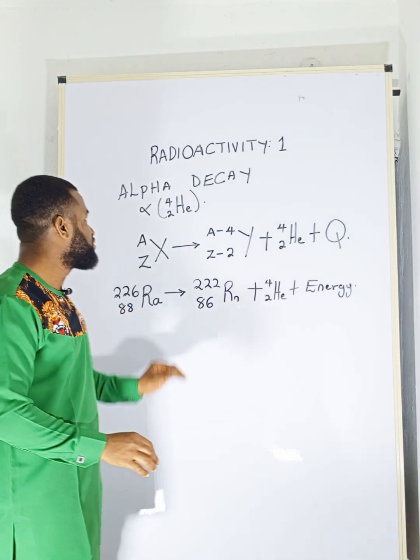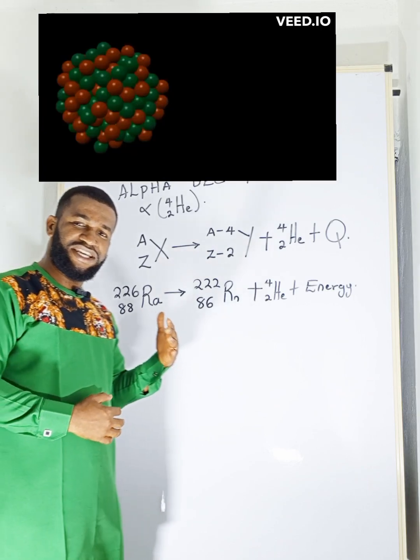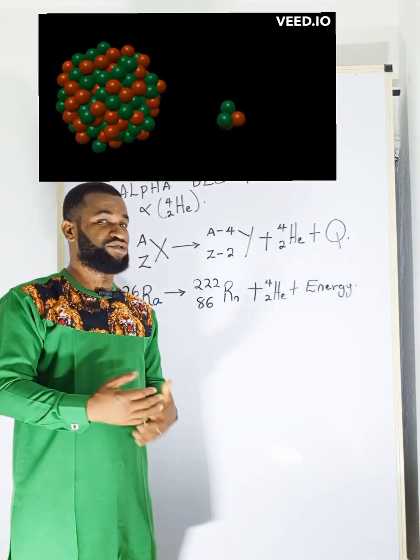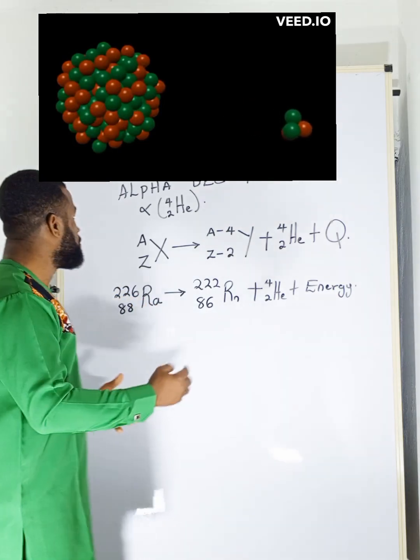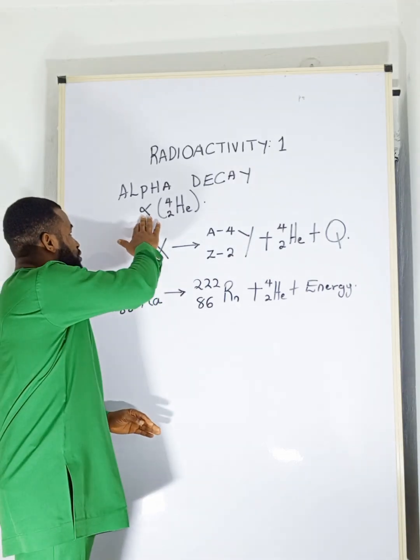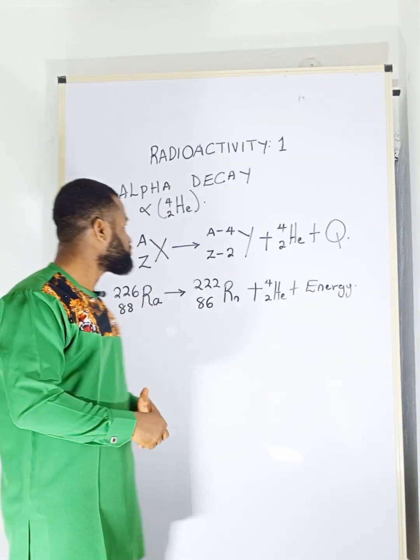Now, let's talk about what alpha decay is. Alpha decay is one of the emissions during the process of radioactivity. One of them is called the helium atom, and this helium atom is the same thing as alpha, which is one of the elements that is emitted.